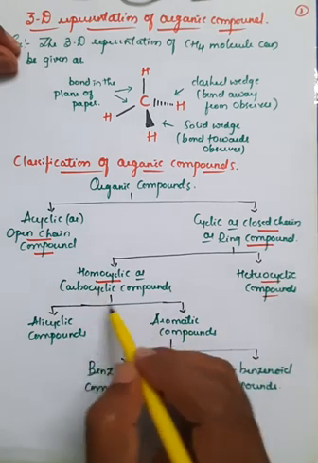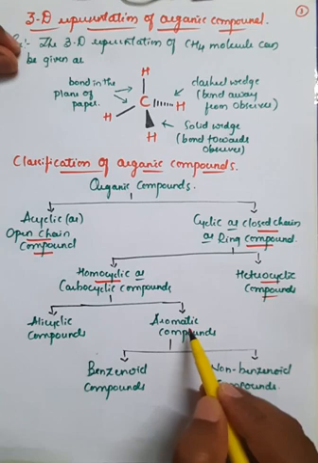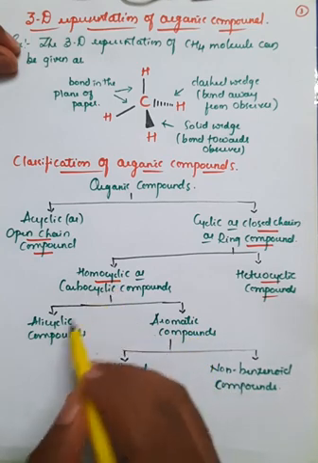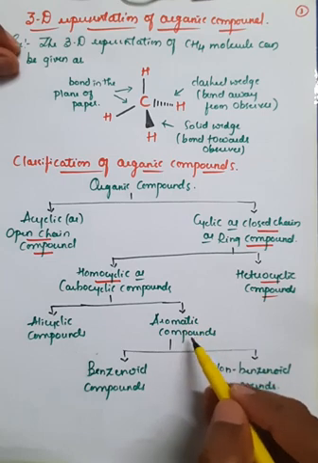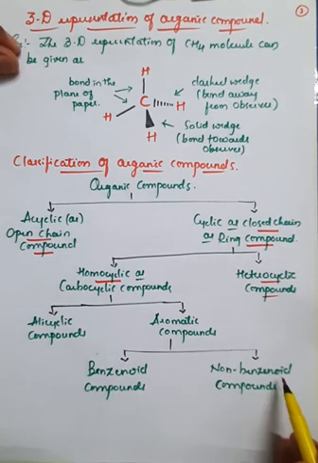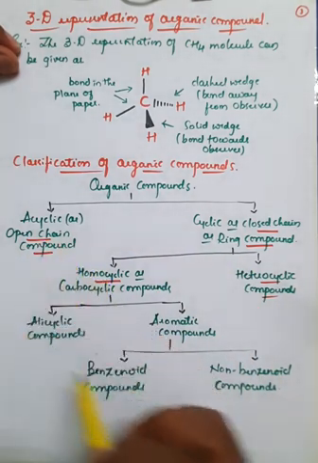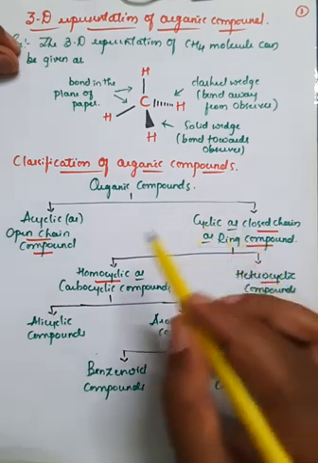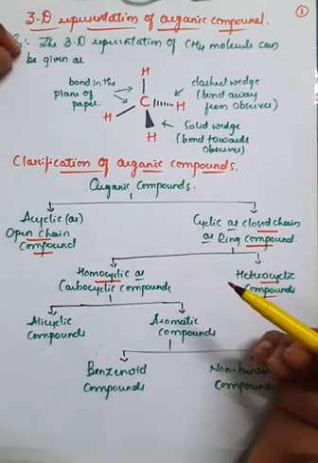And homocyclic you can further categorize into alicyclic as well as aromatic, and further aromatic is subdivided into benzoid as well as non-benzoid compounds, right? So don't get confused, it is very simple. Further, if you go for the definition of these different types of classification of organic compounds, then you will clearly understand.